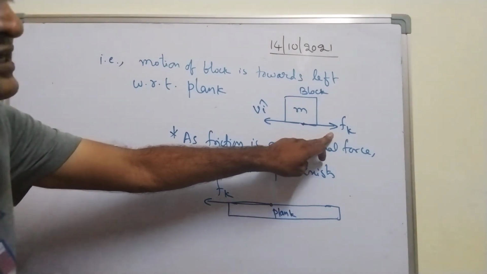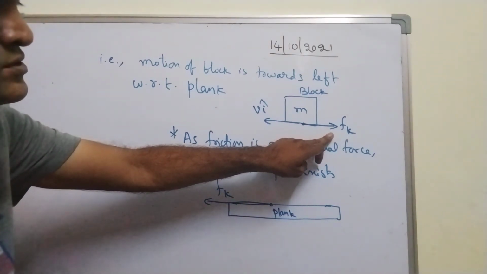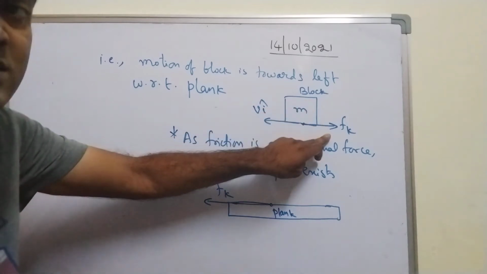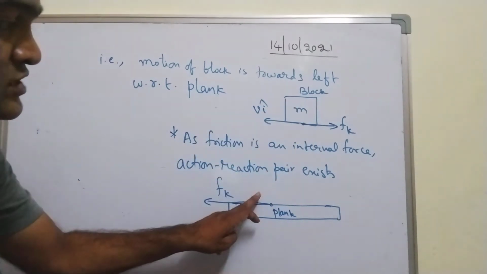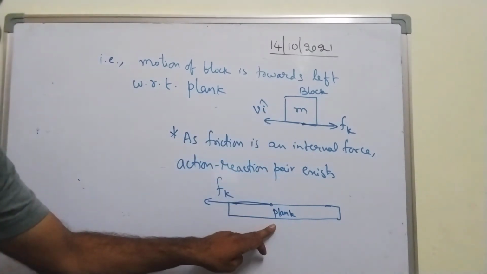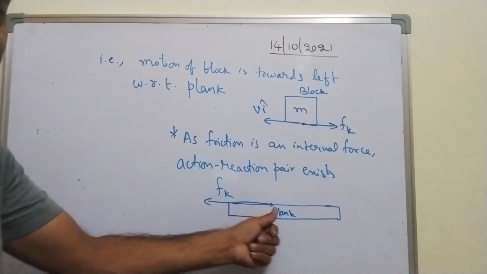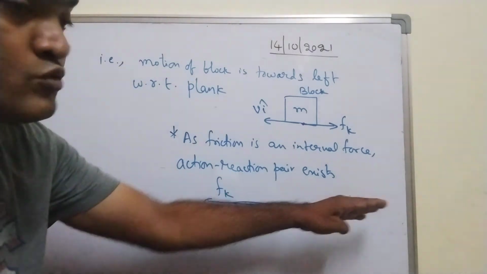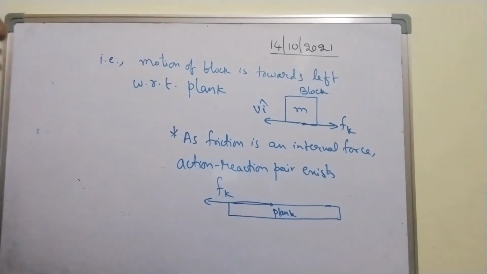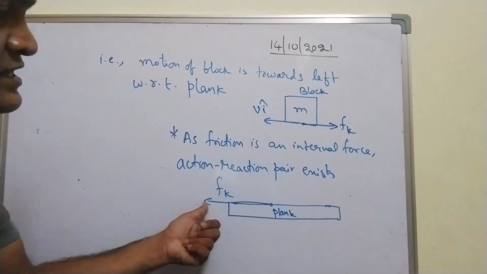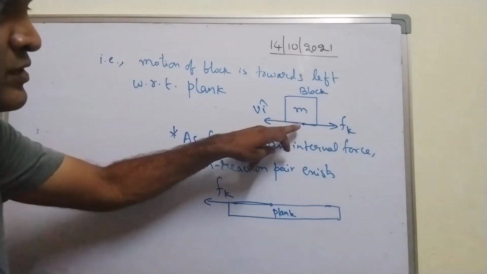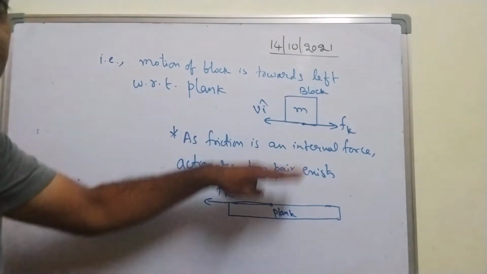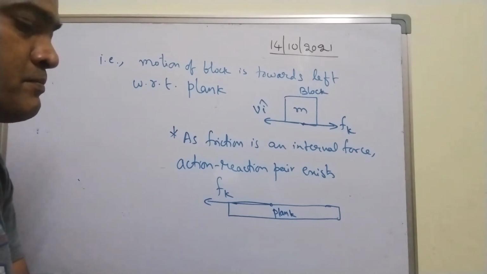Right? If kinetic friction on the block is considered to be action, then the kinetic friction on the plank is considered to be reaction, which acts towards the left side. Because the plank is moving towards the right side with velocity 2v, right? So kinetic friction acts towards the left side because of relative motion between the block and the plank.